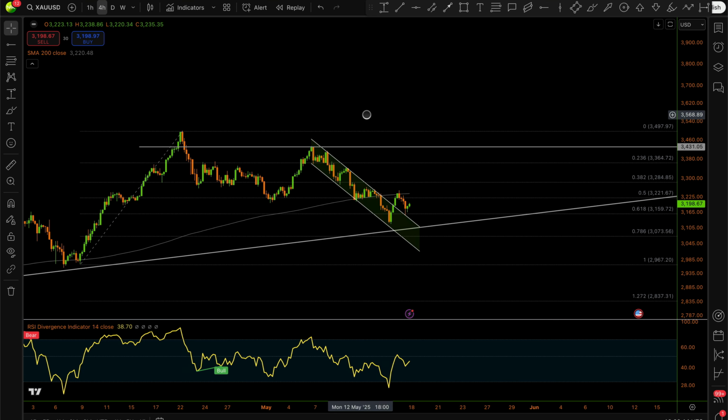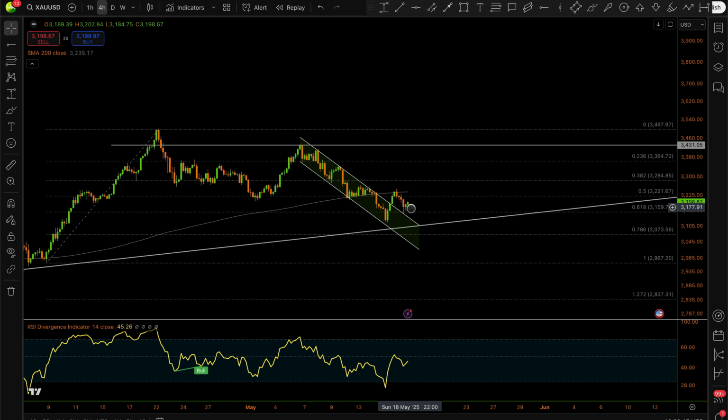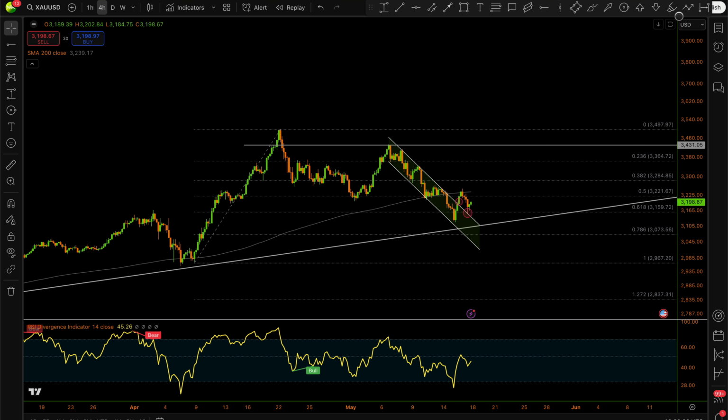After testing this level, price fell into a descending channel, which I believe we had a breakout from last week, and we also had a price retest around here. Here was our breakout, and then we had a price retest, which tells us there is a complete reversal in play. With this being said, we're expecting a typical breakout and retracement, with price approaching the last all-time highs at 3,500, and potential resistance in the area starting from 3430.